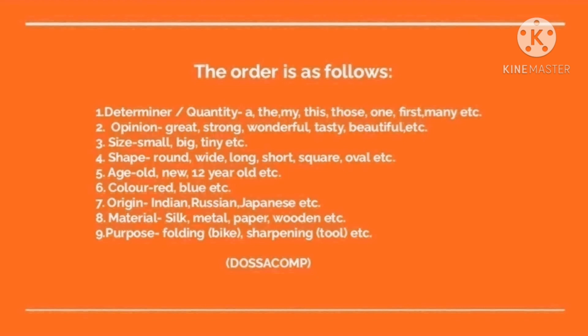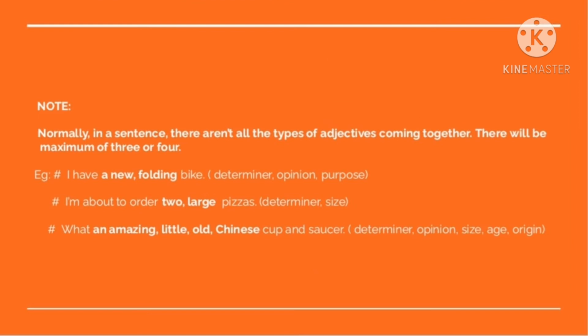Words such as folding bike. When you have to use purpose, you will always have a noun very close to the purpose. Okay. Words such as folding, sharpening, etc. Here you can look into the example. I have given folding bike, sharpening tools. So whenever you use purpose, it will be together along with the noun. I have given you a few examples which are in the order of adjectives. Just have a look at it.